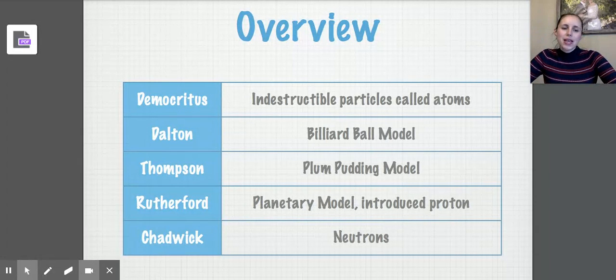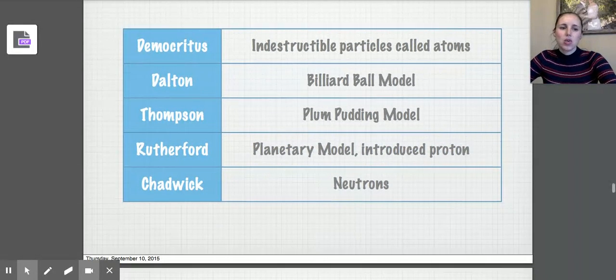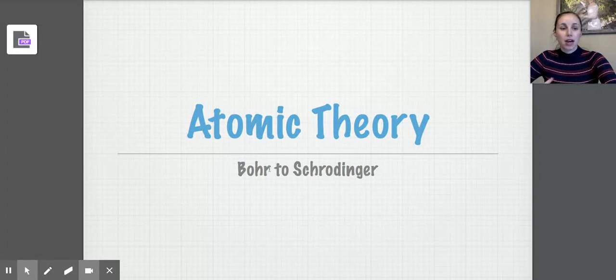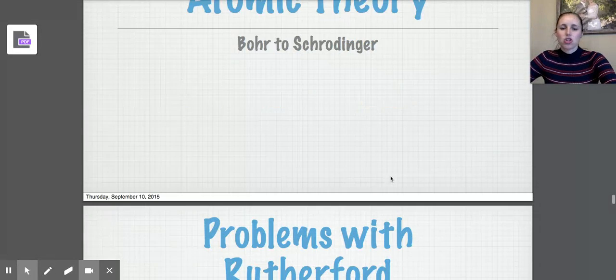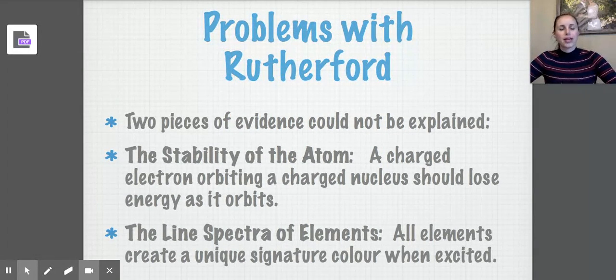So now we're going to take a look at the theory that you have been using up until now. We're going to take a look at the last discovery and how that led to the theory that you've been using up until now, and the theory that you're going to continue on with in grade 11. So in order to look at this, we have to look at our modern discoveries. And our modern discoveries are from both Bohr and this idea of this guy called Schrödinger. So before we look at what Bohr did, let's look at some of the challenges with Rutherford's theory.